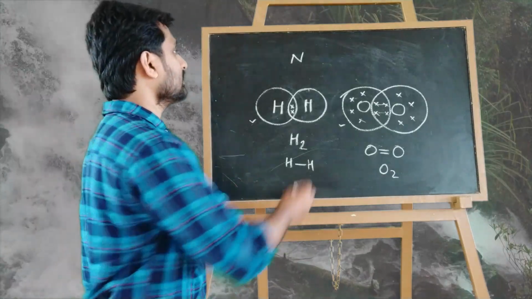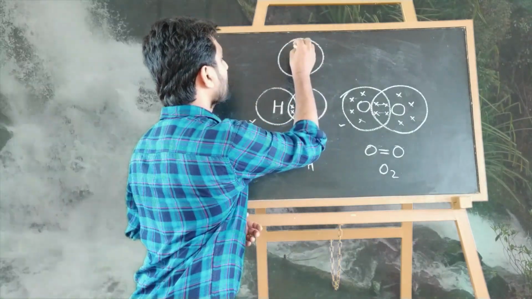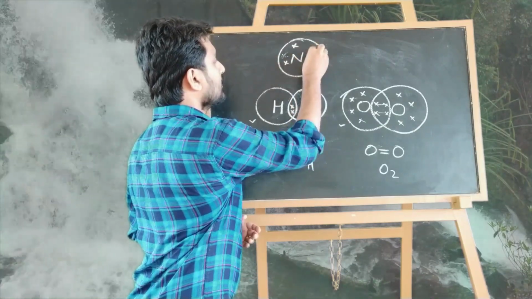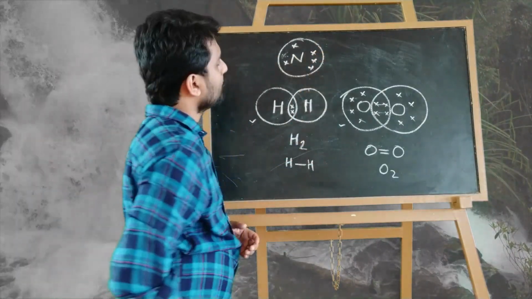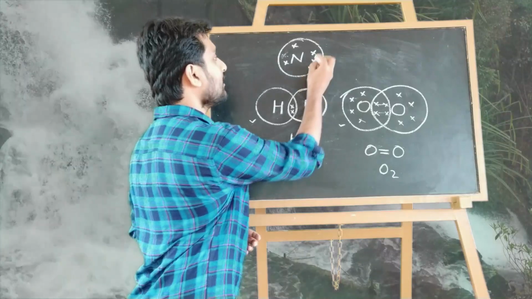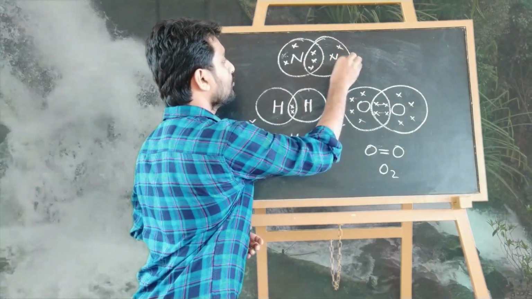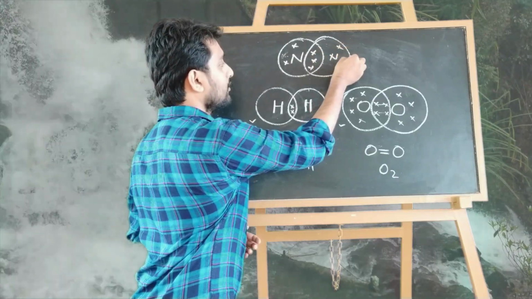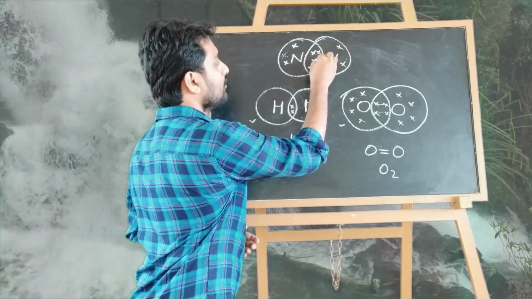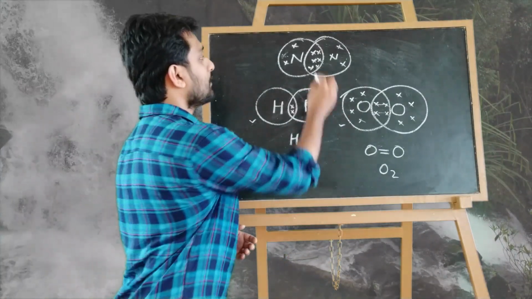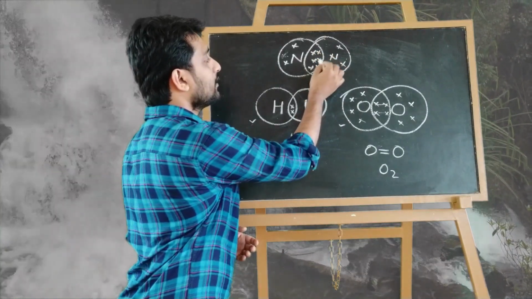So this nitrogen has 3 more electrons to gain in the outermost shell, so it will share its 3 electrons with the other nitrogen atom. 1, 2, 3. See that, there are 3 electron pairs. That means it makes one bond here, another bond here, another bond here.